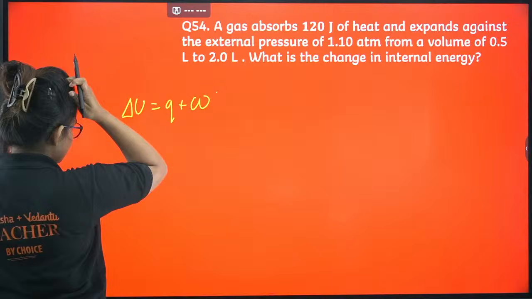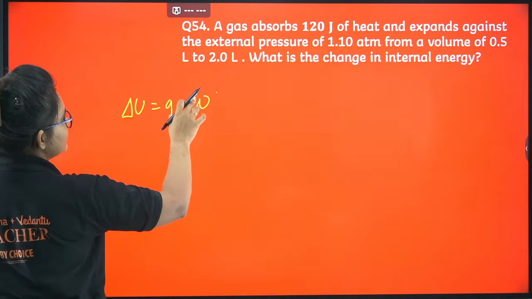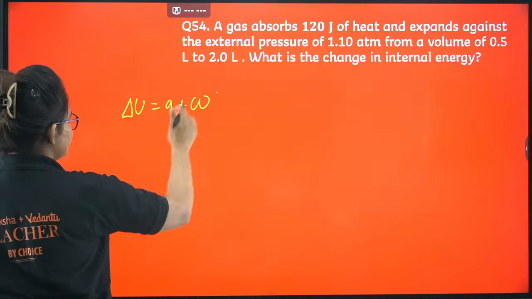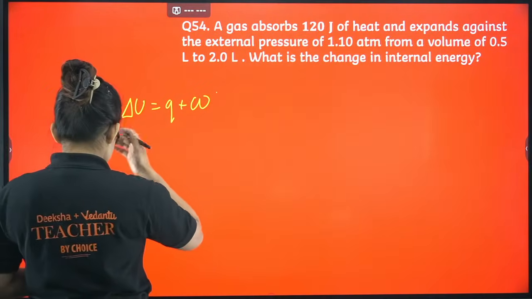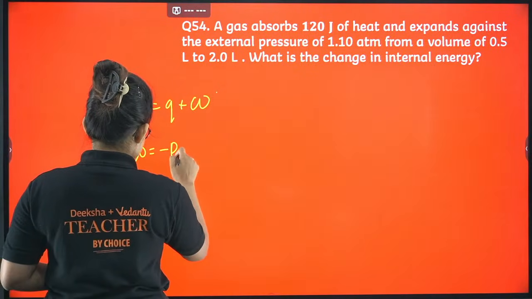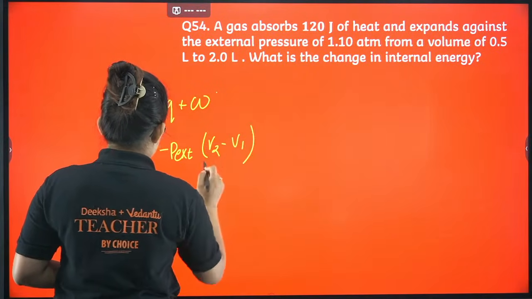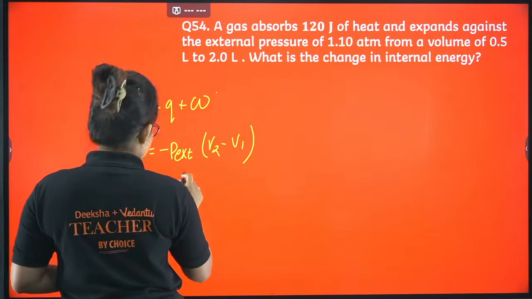Here Q is given as 120 joule because the gas is absorbing heat, right? And expansion is taking place, so it is plus 120 joule we can take, and W is basically equal to minus P external times (V2 minus V1). Let's calculate.